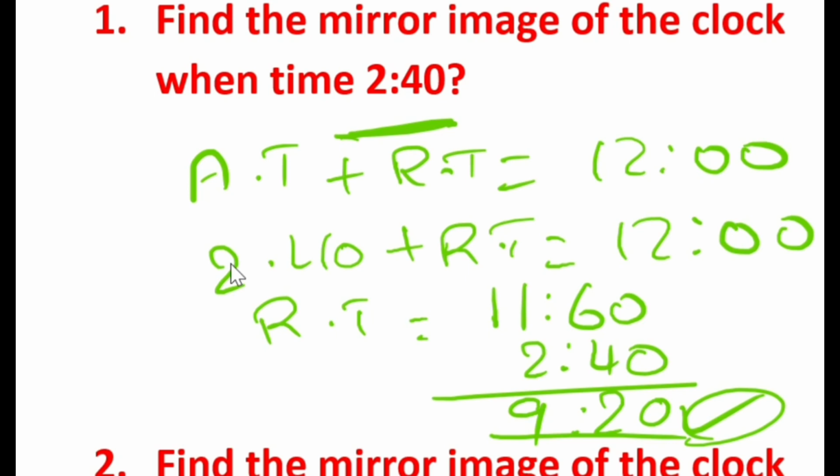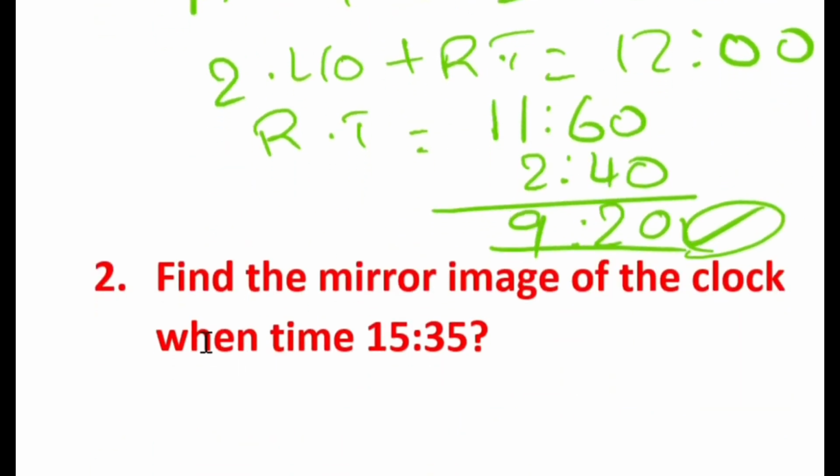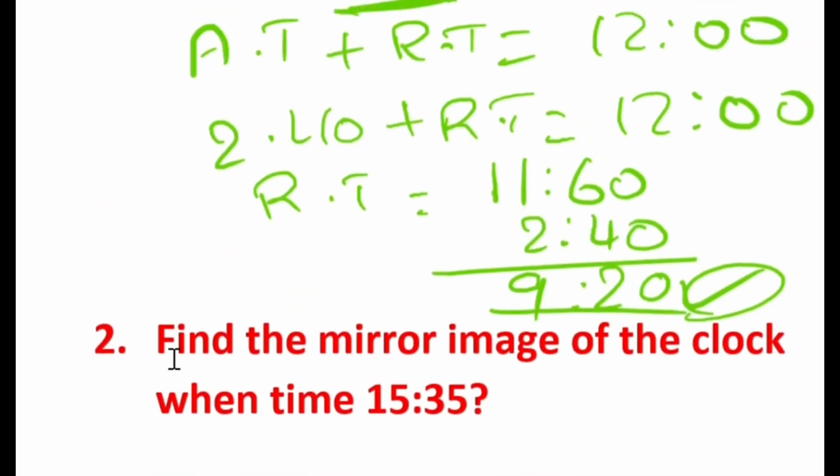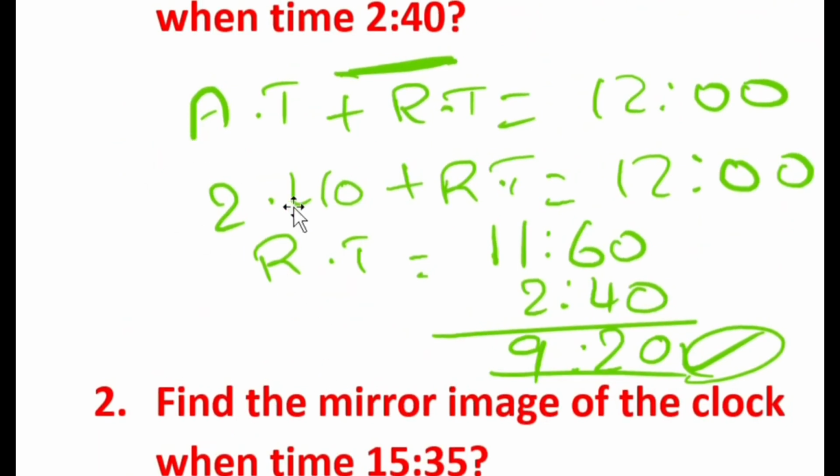So this is the actual way you need to do it. Let's do it much faster. I hope you got the solution. I just took 12 o'clock as 11:60, 11 hours plus 60 minutes, and subtracted 2:40 from that. So the answer is going to be 9:20.